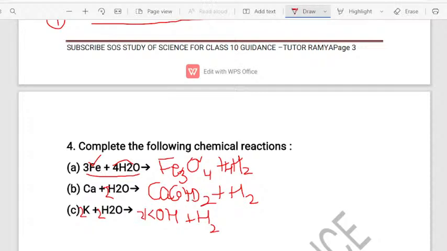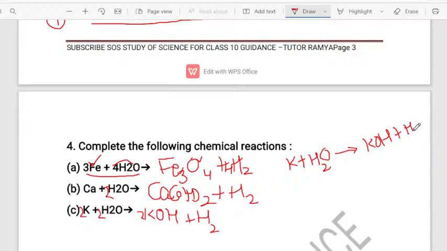How to balance? Already I have taught you, children. Please, write in a sheet of paper and balance. It is very easy. See, potassium is reacting with water. Okay. So I'll just show you because many of you are having confusion. Why are you not balancing and writing directly? Okay. So we have received KOH, that is potassium hydroxide, along with the liberation of hydrogen gas. This is what we have received.